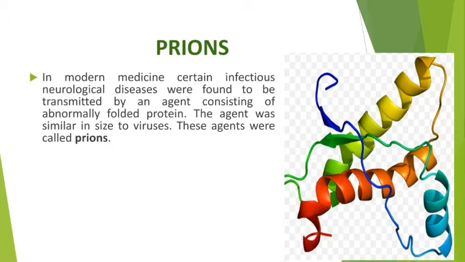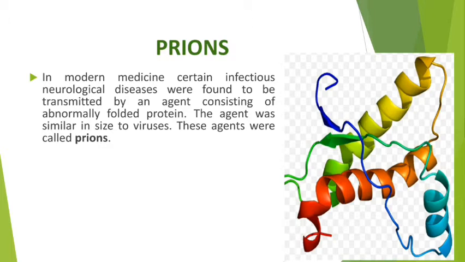So, my dear student, in modern medicine, it was found that some of the neurological diseases were being infected by an agent that is abnormally folded protein.